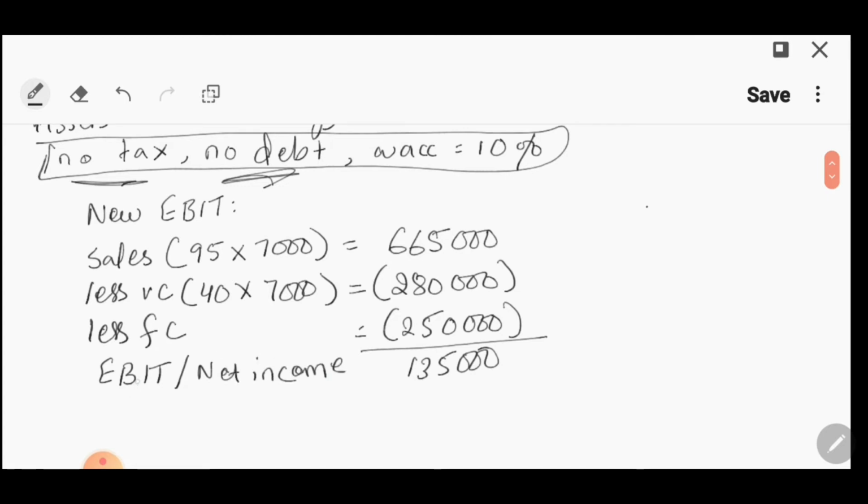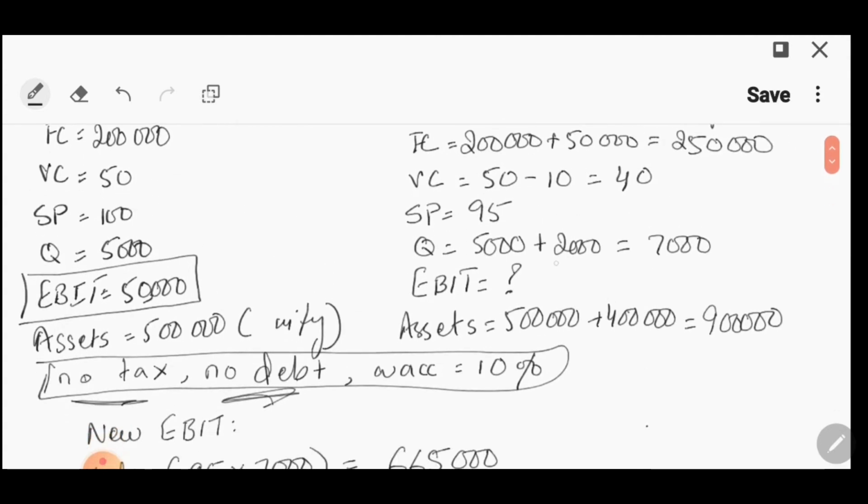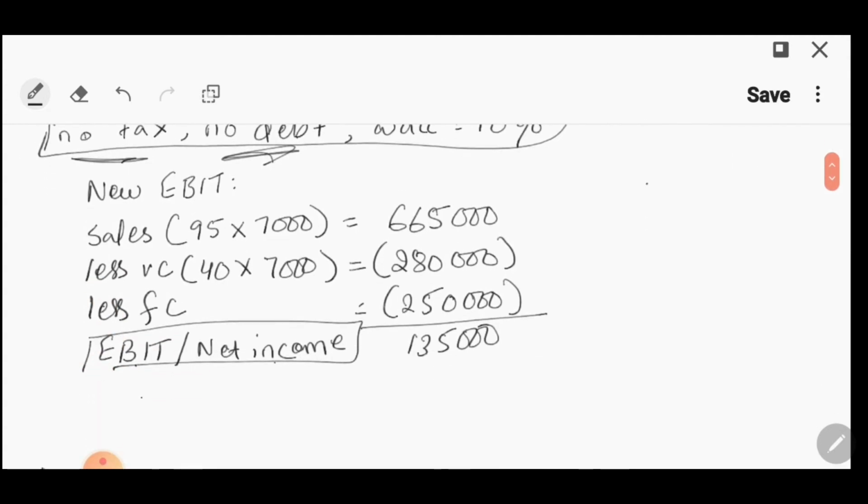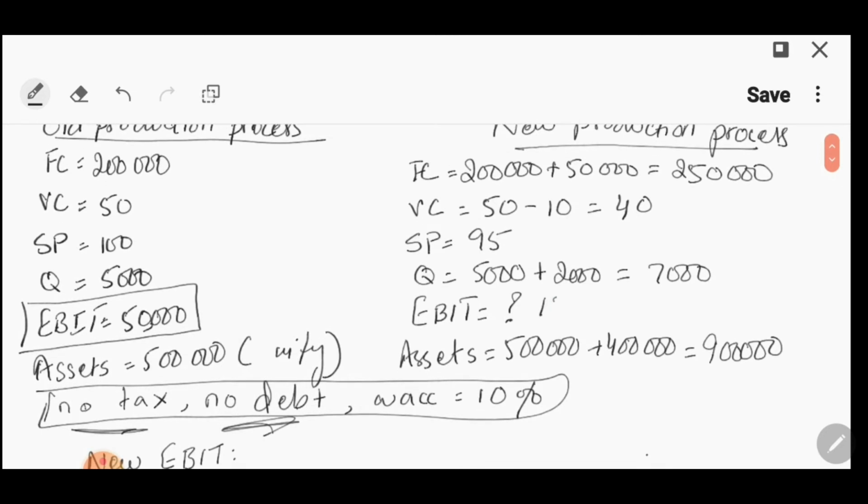Right? Earning before interest से आप interest subtract करते हो, tax subtract करते हो, and you get the net income. But because there is no debt, there will be no interest and also there is no tax over here. So your EBIT is also your net income. So यहाँ पे आपकी जो earning before interest and tax है वो है 135,000.